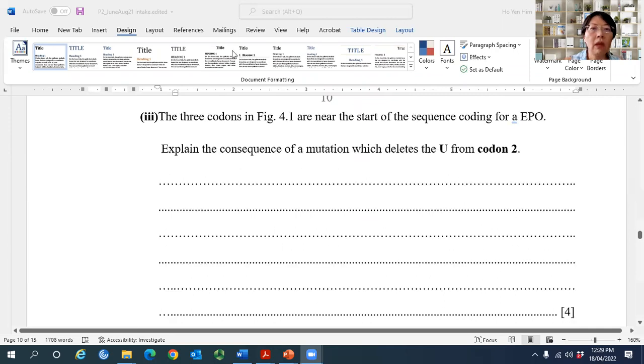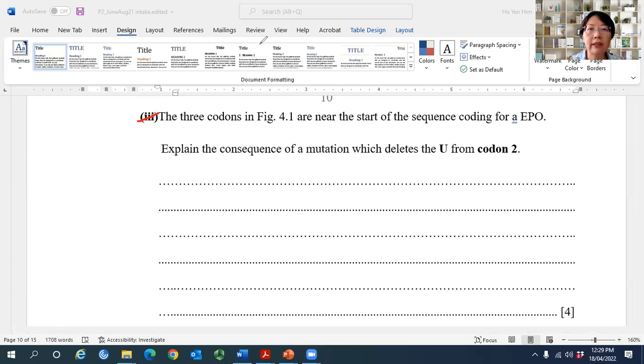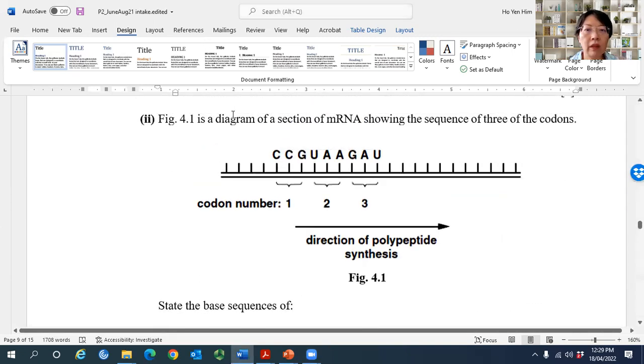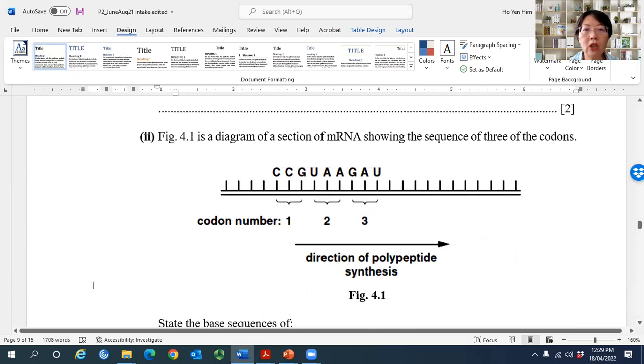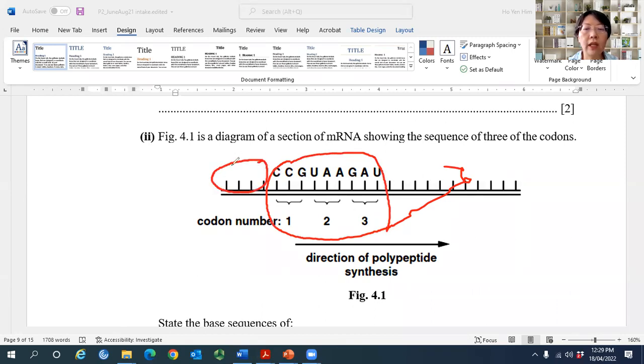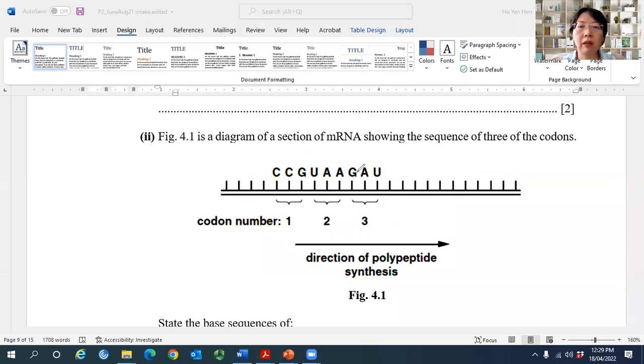Next, the 3 codons in figure 4.1 are near the start of the sequence coding for EPO. This is important. So it's not the start, but it's near to the start. Which means in this diagram, codon number 1 is not the start codon. It's not the beginning. They say that these 3 codons here are near to the start. So we don't know where the start is. They are not the start.